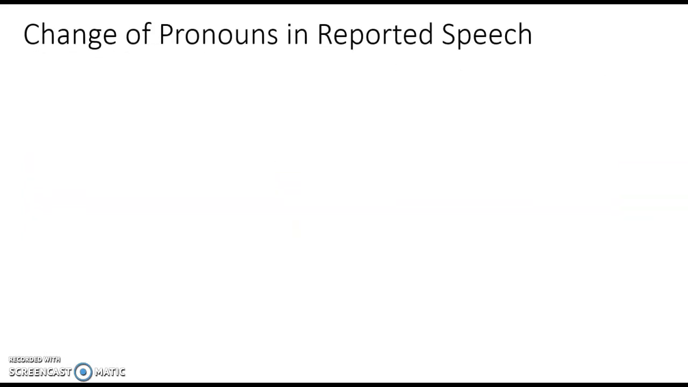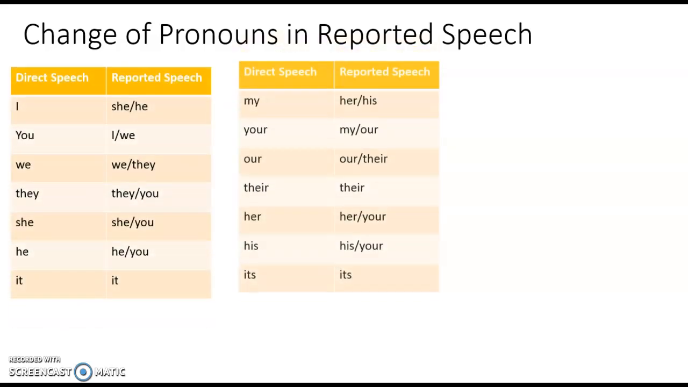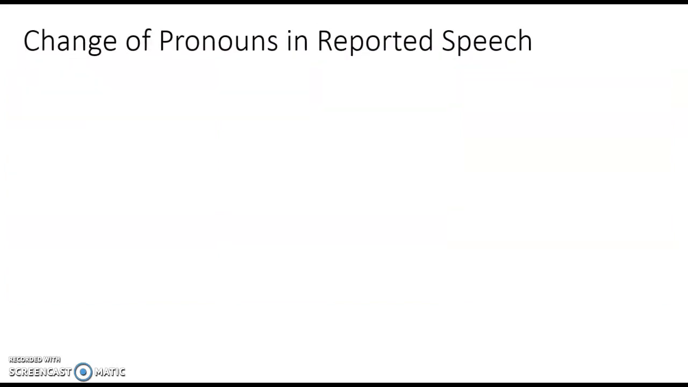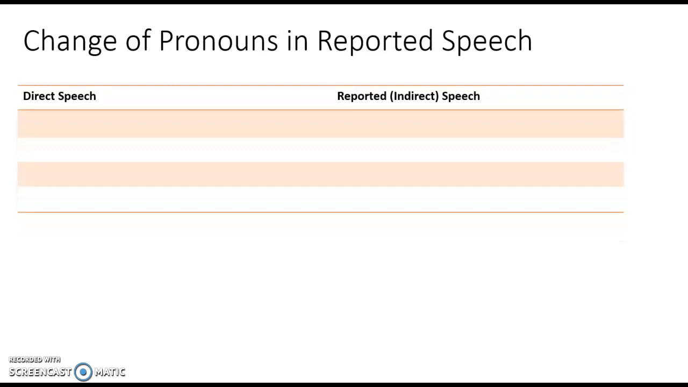Change of pronouns in reported speech. Here, you see the pronouns that change frequently. Pause the video now and study the tables. Changes to personal pronouns in reported speech depend on the situation. Let's look at the examples.